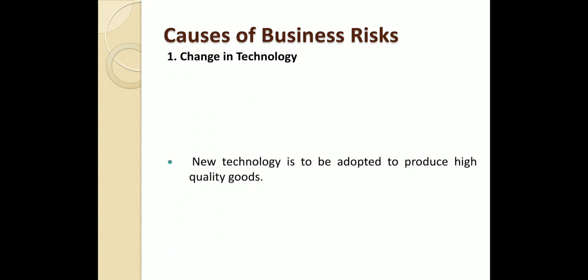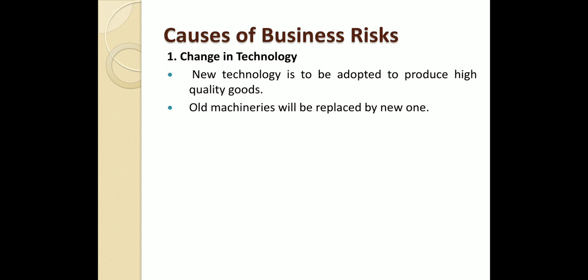First, change in the technology, right? Every 3 months or 6 months, a new technology is entering the market. That new invention will be introduced into the production process through production research. The old machine was producing 100 units per hour, but when the new machinery entered the market, obviously more units are produced in the same time, and with high quality. So the old machinery will be replaced by the new one.